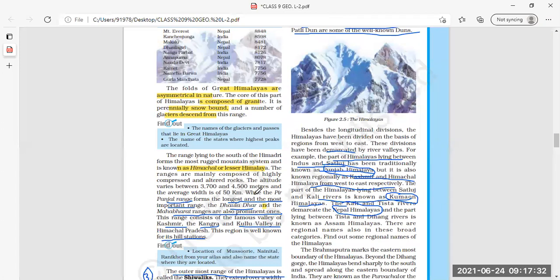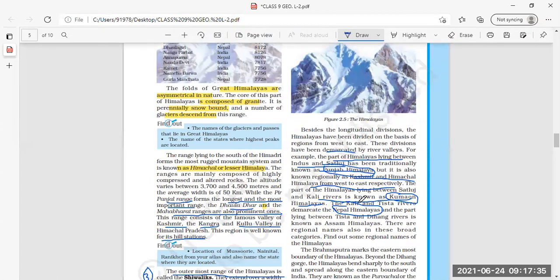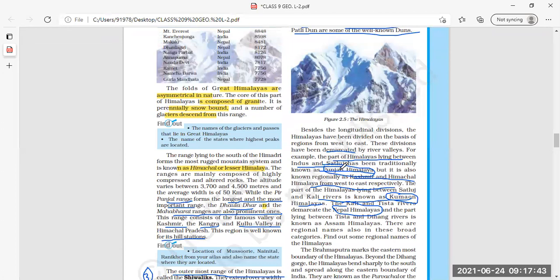Underline, make a square around it, so remember: first is Punjab Himalayas, second we have read about Kumaon Himalayas and which rivers are demarcating them. Then third is Nepal Himalayas, that is Kali and Tista river. They demarcate the Nepal Himalayas, and the part lying between Tista and Dihang river is known as Assam Himalayas. Now this is the fourth region of the Himalayan part.